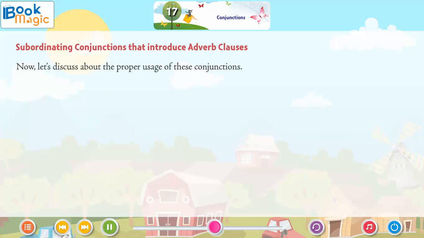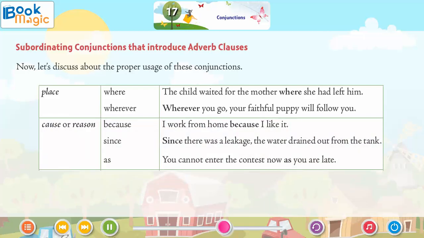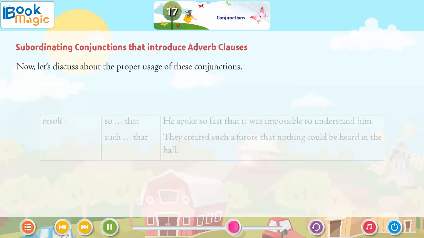Now, let's discuss the proper usage of these conjunctions. Place, where: The child waited for the mother where she had left him. Wherever: Wherever you go, your faithful puppy will follow you. Cause or reason. Because: I work from home because I like it. Since: Since there was a leakage, the water drained out from the tank. As: You cannot enter the contest now as you are late.